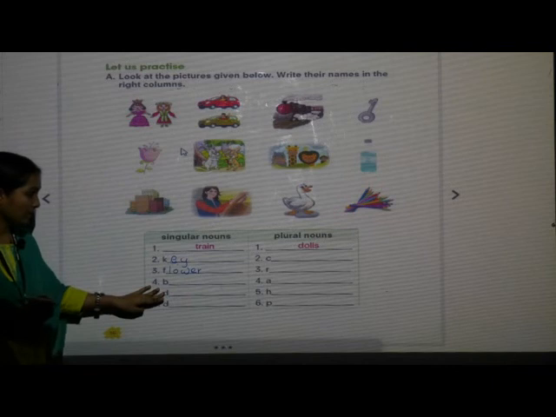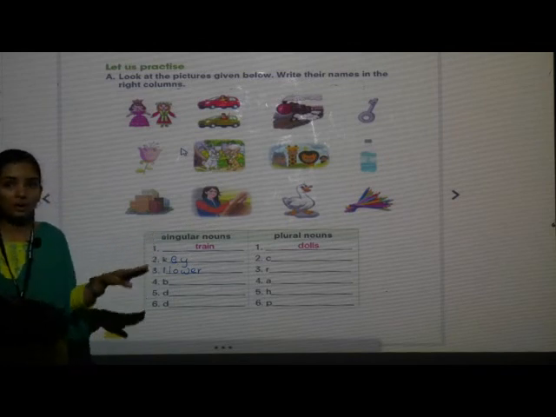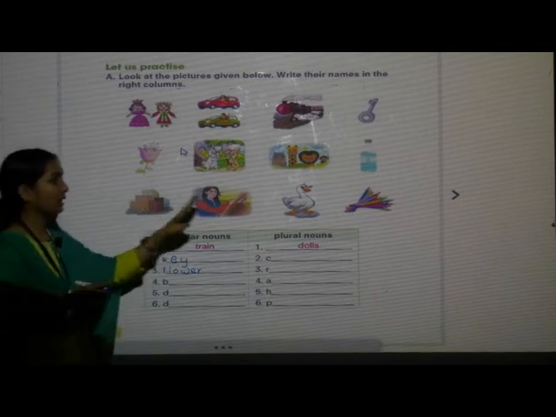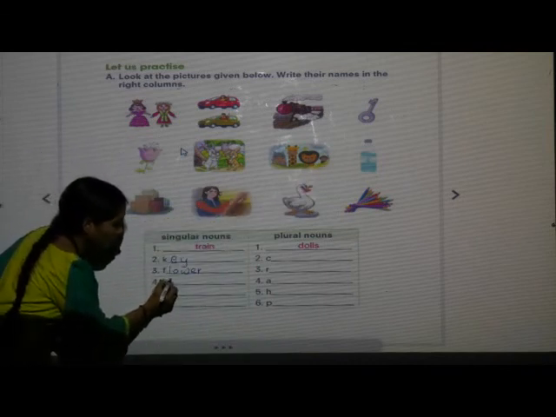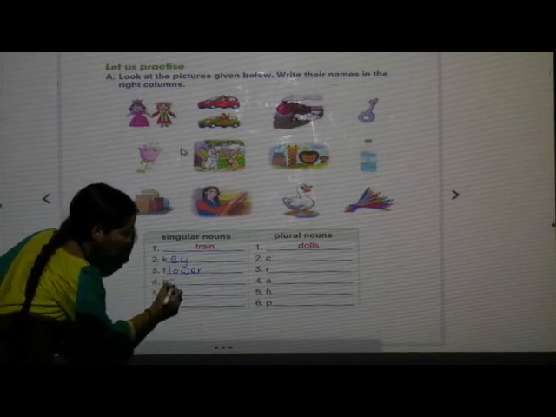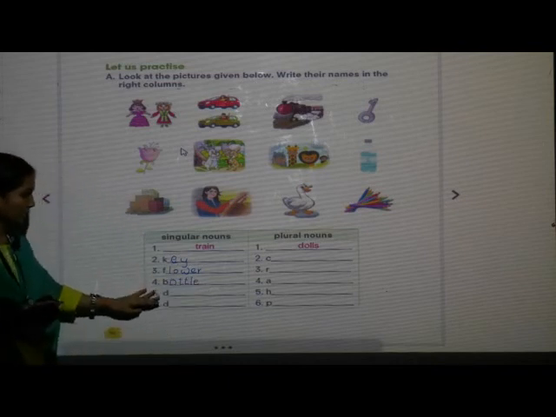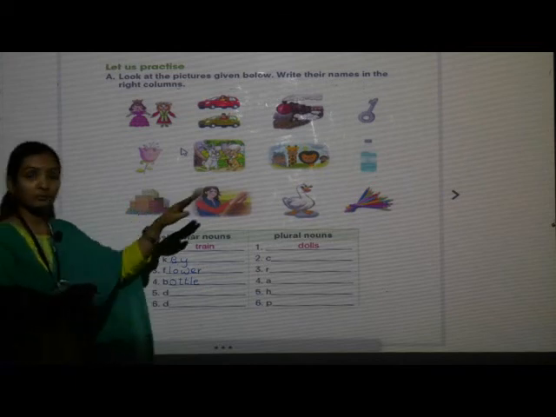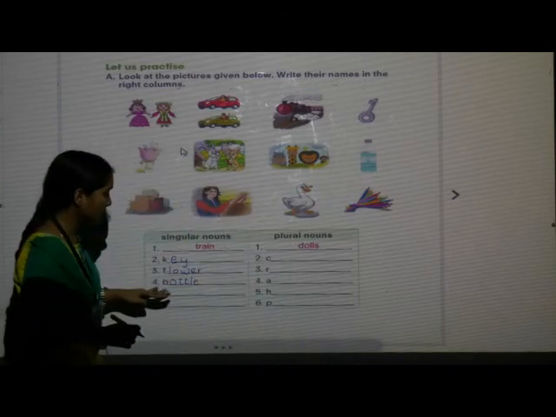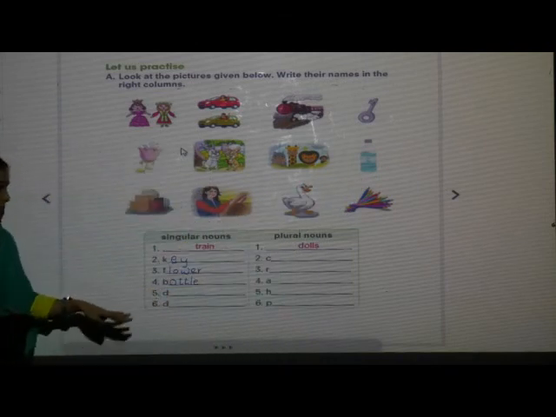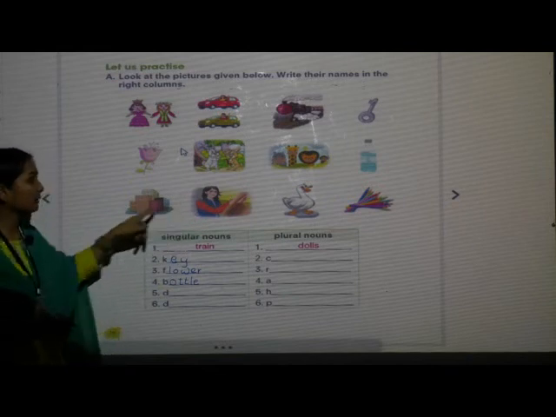F-L-O-W-E-R. Flower. Next is, where do we see single things? Yes, it is a bottle. B-O-T-T-L-E. Bottle. How many bottles do we see? Only one. So it comes under singular nouns. Next one is driver.